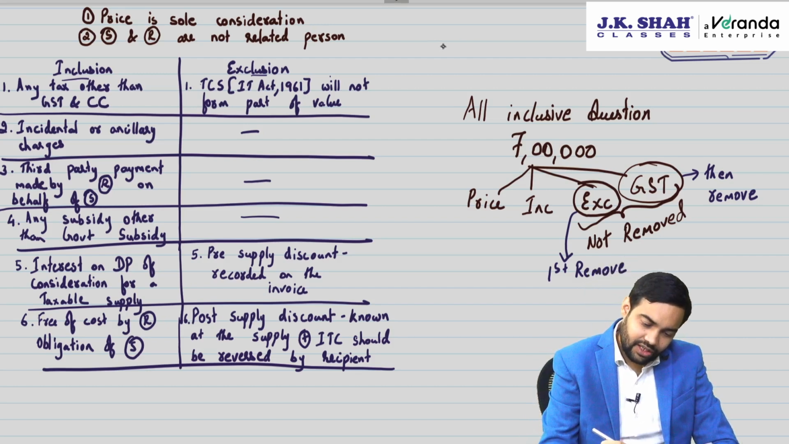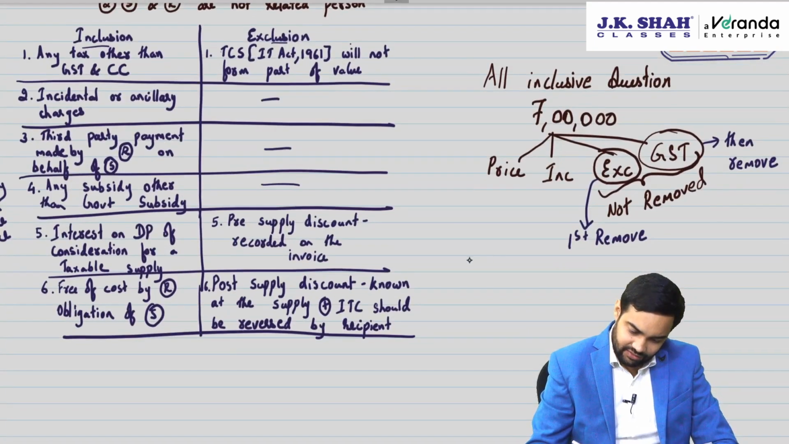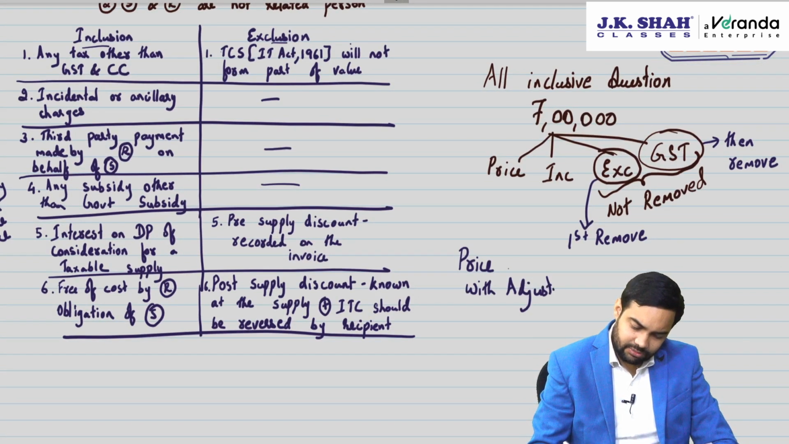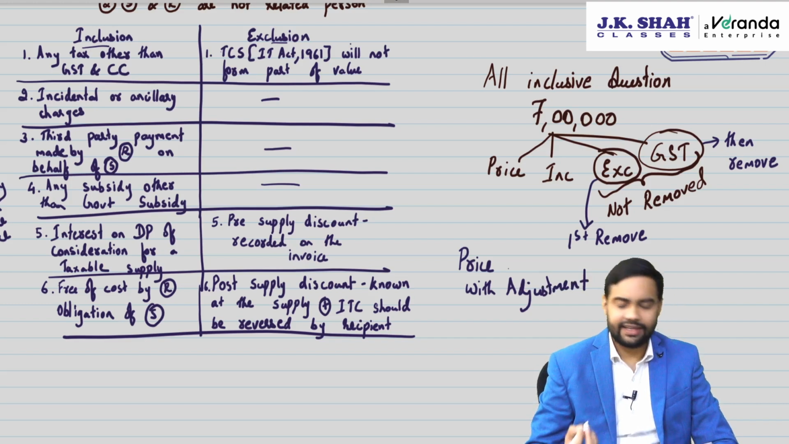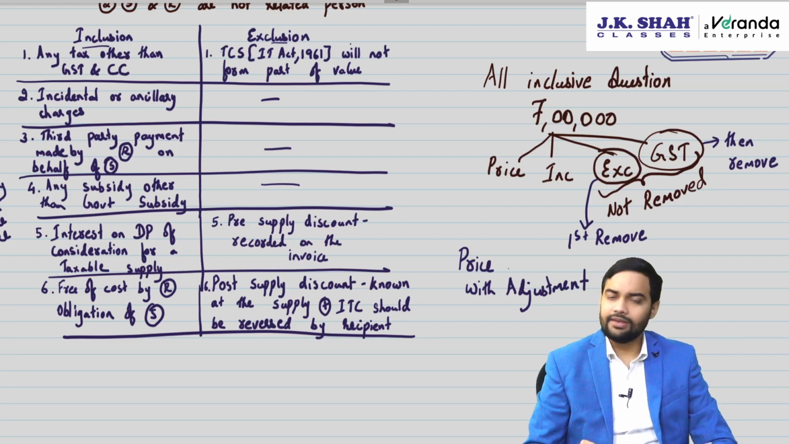Second is when the price is given and adjustments are given. Price with adjustments. Now adjustments, you'll have to apply to each adjustment. Whatever is to be included, whatever is to be excluded, whatever is already excluded, don't exclude again. That is the basic fundamental principle which you will adopt.